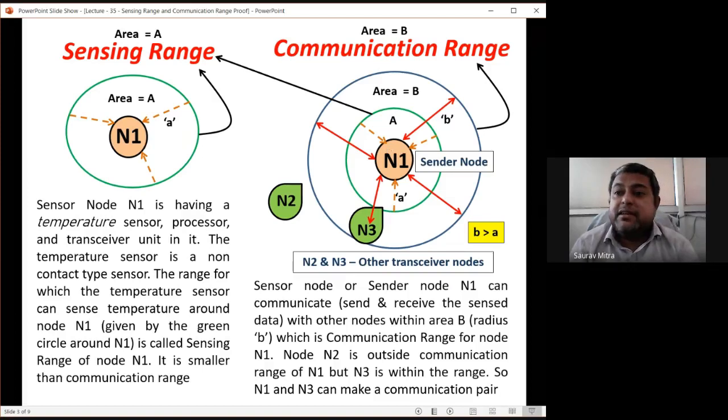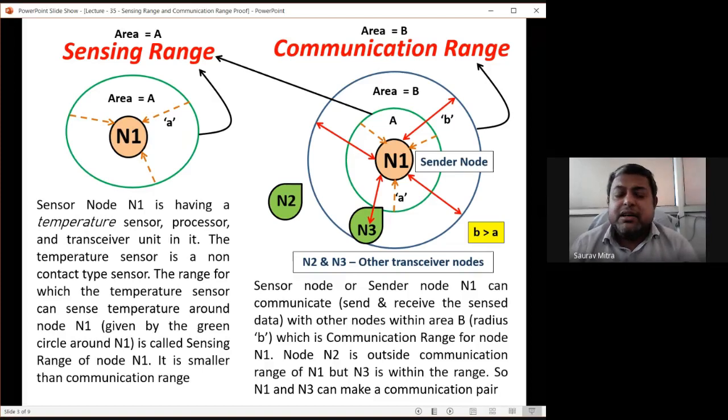And for SDN, that is software defined network, we can increase or decrease this radius b as per our requirement. So that is the advantage of software defined network. That is, we can increase the communication range of the node antenna. So the power required for transmission, power required for sensing, those things can be manipulated depending on the application in case of software defined network.